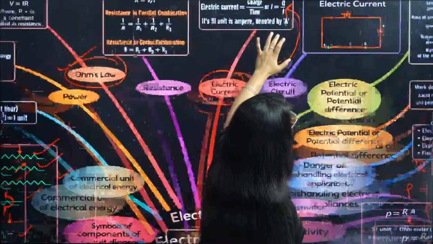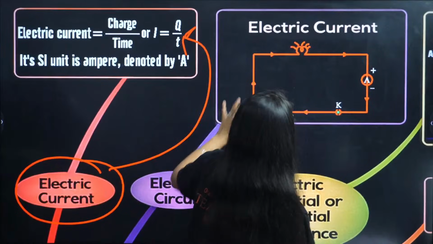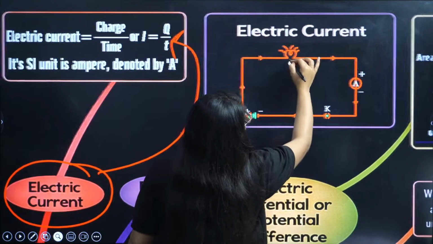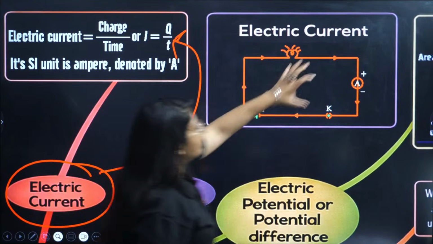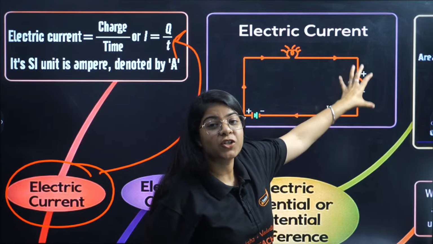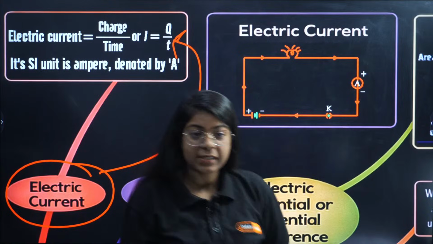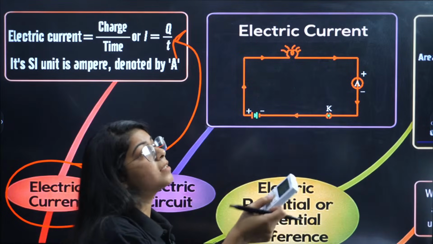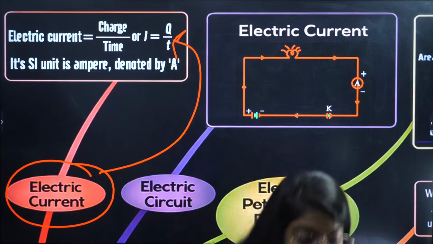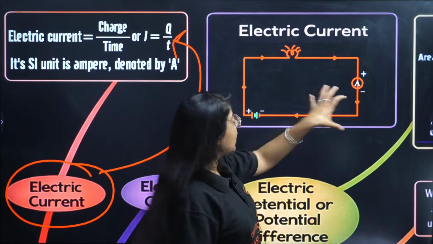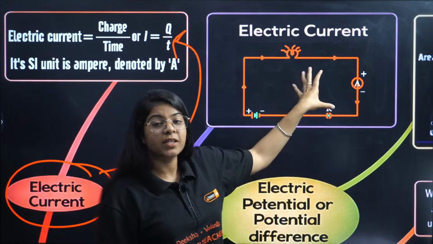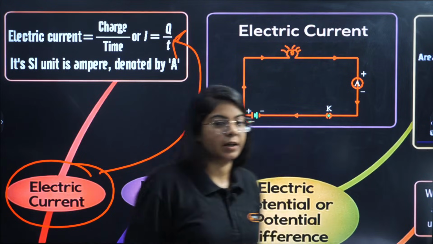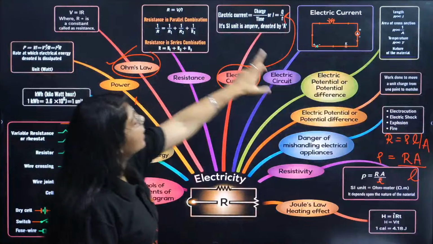What happens is, for this basic electrical circuit, we have a battery, we have a bulb that we are using, correct? And we have an ammeter to measure the current that is there in this circuit, correct? And then we have a key to plug in this circuit. If I plug in the key, current will flow in the circuit. If I plug out the key, the current will stop flowing in the circuit, correct? That is done for electrical circuit.